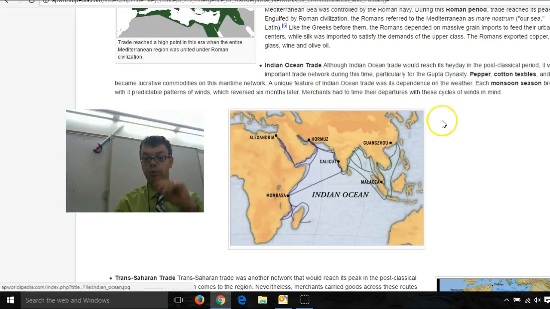Let's get to these next ones: pepper, cotton textiles, and dye. Pepper are spices. Spices become very important on the Indian Ocean trade route, and will become very valuable in world history, especially for preserving food. Cotton textiles are for clothes, and dye becomes really important for dyeing clothes, making them different colors. These are luxury goods that are traded on the Indian Ocean trade route and will allow places like the Gupta, for example, to make money off of this international trade.